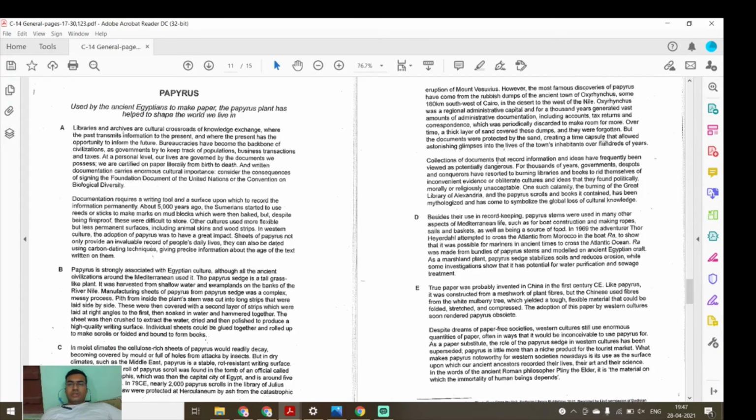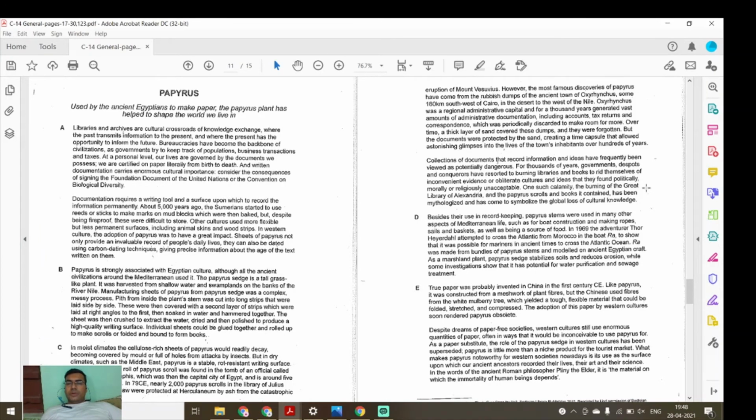A thick layer of sand covered these dumps and they were forgotten, but the documents were protected by the sand, creating a time capsule that allowed an astonishing glimpse into the life of towns. Collections of documents that record information and ideas have frequently been viewed as potentially dangerous for thousands of years. Governments, divorced and conquerors resorted to burning libraries and books to rid themselves of incumbent evidence and obliterate the culture and ideas they can find.